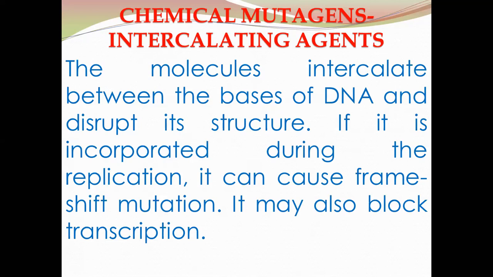If incorporated during replication, they can cause frameshift mutation. So during replication, if this damage occurs, it can shift the reading frame, and the new reading frame can lead to different protein formation. It may also block transcription.